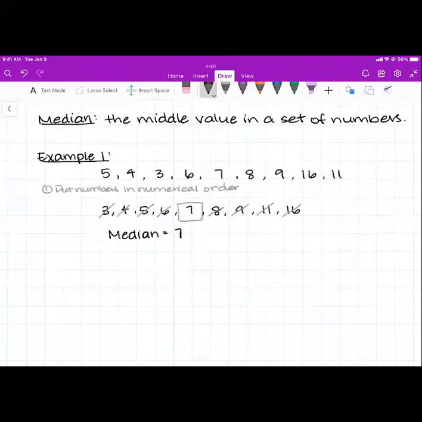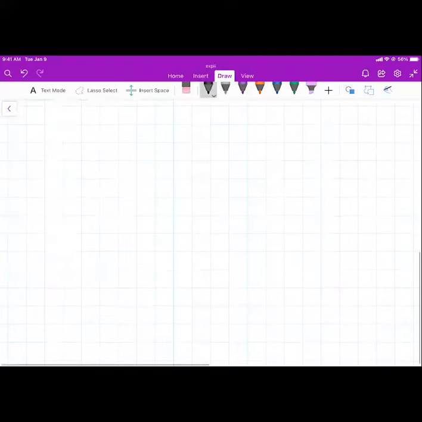In this last data set, we had an odd number of values, which is great because then you can find this lone number right here in the middle. What if you don't have an odd number of values? What if you have an even number of values? Well, let's take a look. Let's look at example number 2. Let's look at a different data set.